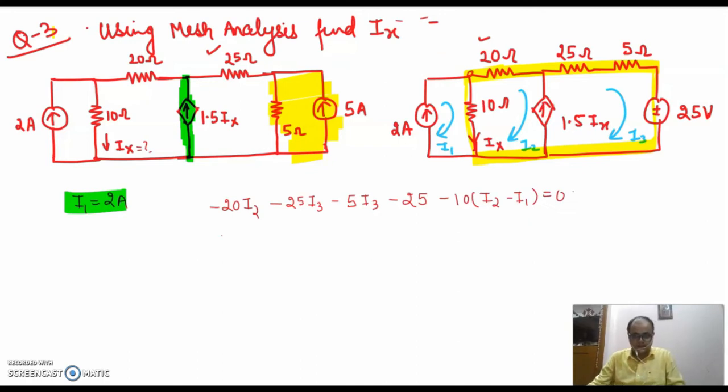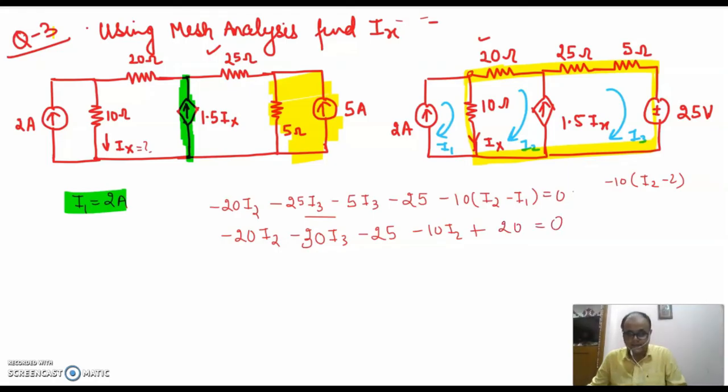Let's solve it. This gives me minus 20 I2, minus say 30 I3, I've combined these two terms, minus 25, this will be minus 10 I2 plus, in place of I1, if I put 2, so this will be I2 minus 2 and minus 10. So this will be minus 10 I2 plus 20 is equal to 0.